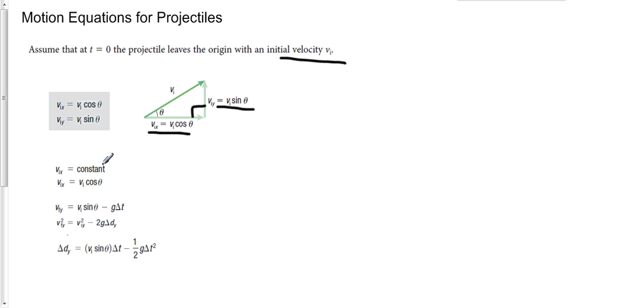So looking at these in a little more detail, the one thing that I mentioned on the last page is that for all projectiles, the horizontal velocity is constant, which means if we know the initial horizontal velocity, we know that the horizontal velocity is the same everywhere along that flight.